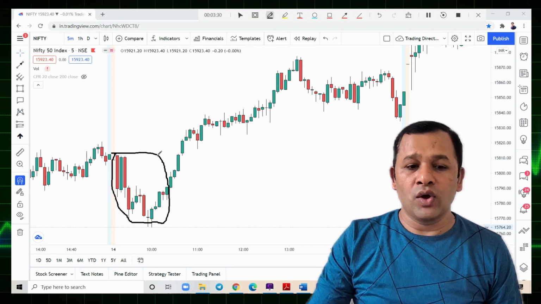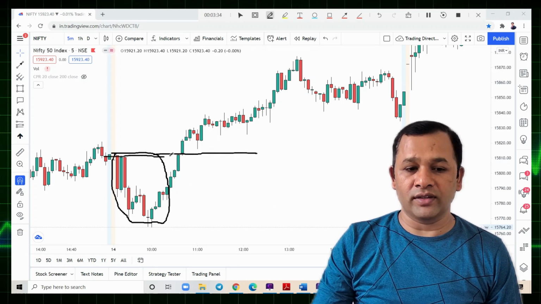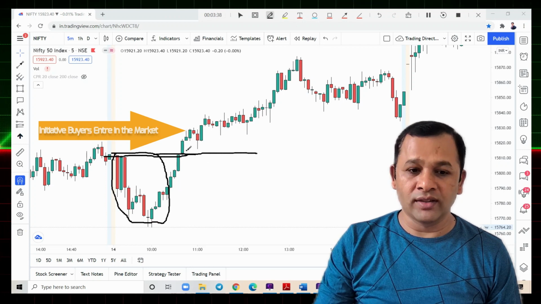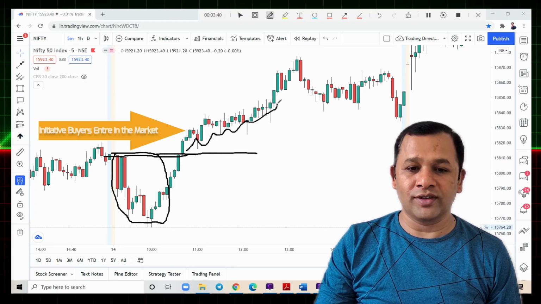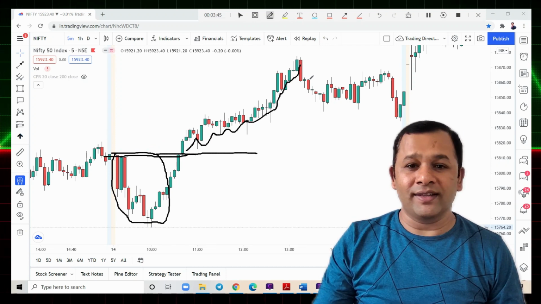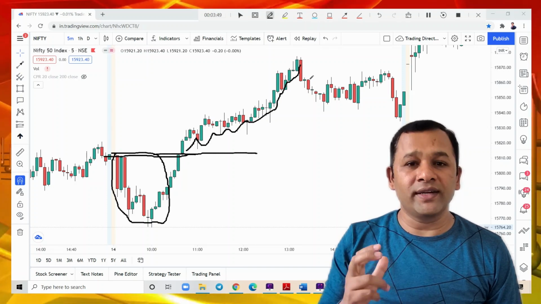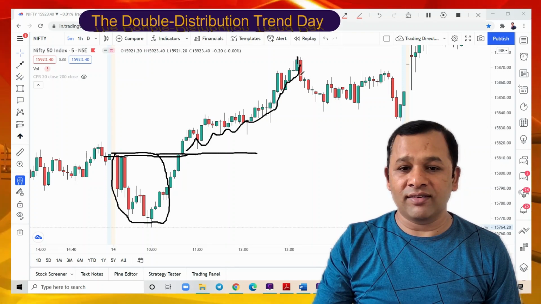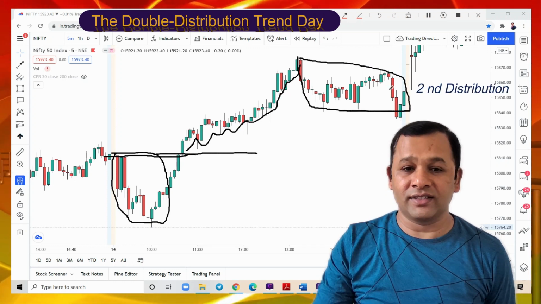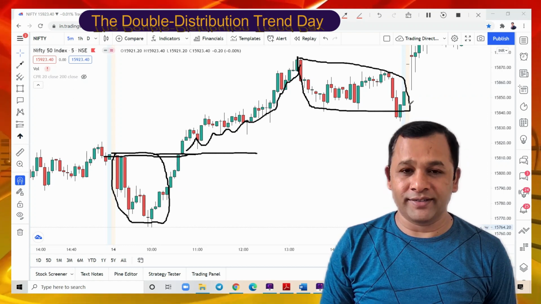But what happens once the IBH broke? Here you can see once the IBH, initial balance high, breaks, the trend continues. So finally, as our pattern name is double distribution trend day, for the last part the market remains consolidated.